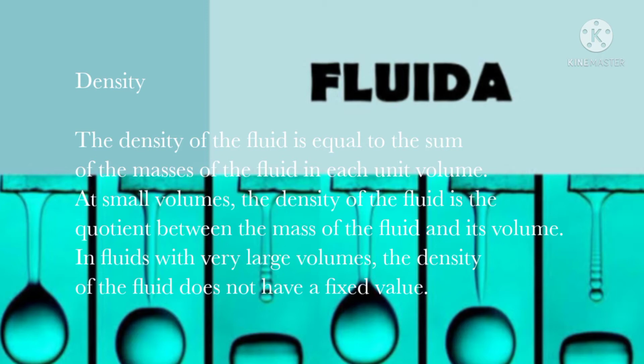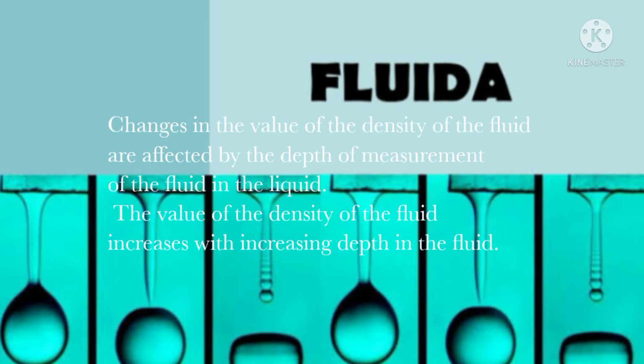In fluids with very large volumes, the density of the fluid does not have a fixed value. Changes in the value of the density of the fluid are affected by the depth of measurement of the fluid in the liquid. The value of the density of the fluid increases with increasing depth in the fluid.